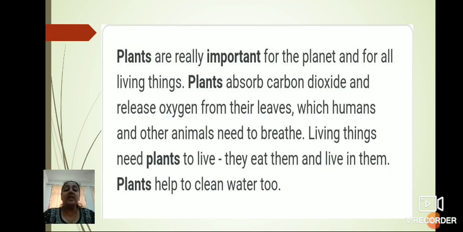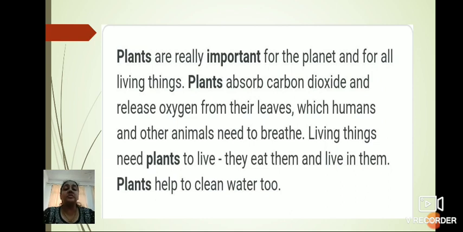Plants are really important for the planet and for all living things. Plants absorb carbon dioxide and release oxygen from their leaves, which humans and other animals need to breathe. Yes, children, all living things need this oxygen, which is very useful for us, and carbon dioxide is very harmful for us.